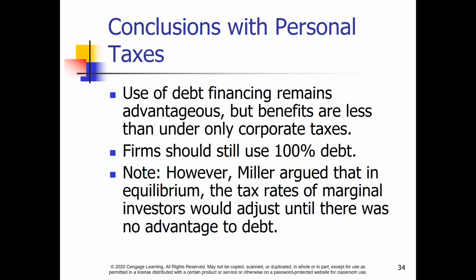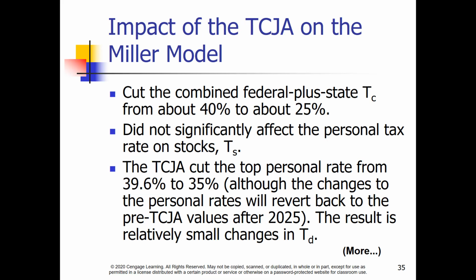Note that at this time the research on bankruptcy costs had focused primarily on railroads, which do not operate under the same bankruptcy laws as corporations. Based on the results of that research, Miller and Modigliani continued to assume away bankruptcy costs since they were found to be very small for railroads. Subsequent research has proved this untrue for corporations. The 2017 Tax Act did not significantly affect personal rates on stock, though the top rate has declined from 39.6 to 35. Personal rates will revert to pre-Tax Act rates after 2025, and the effect is relatively minor on the Miller model.